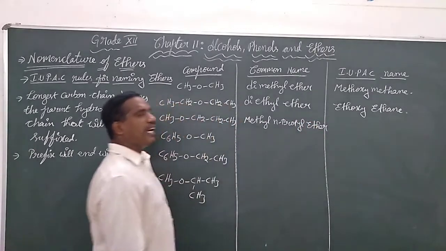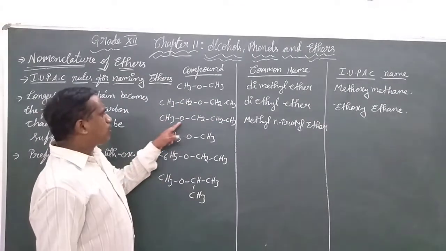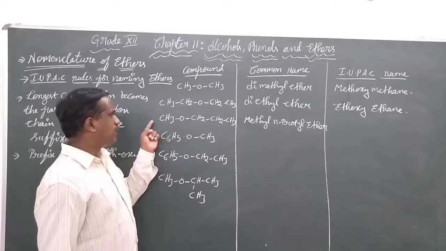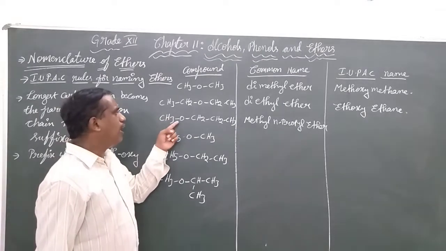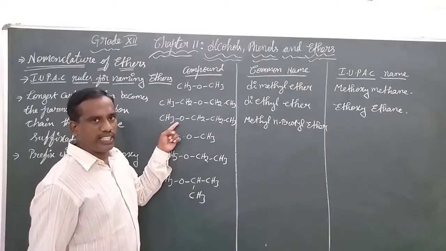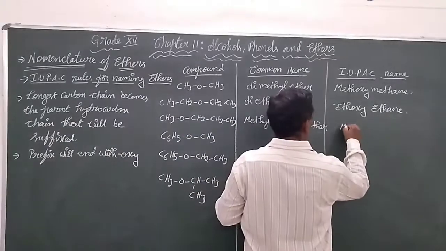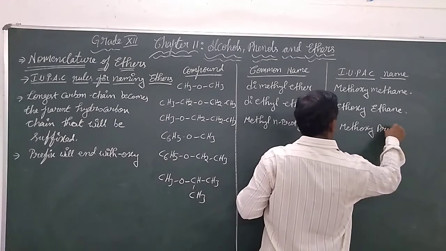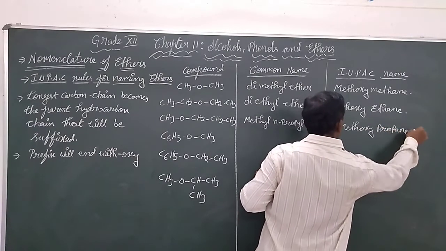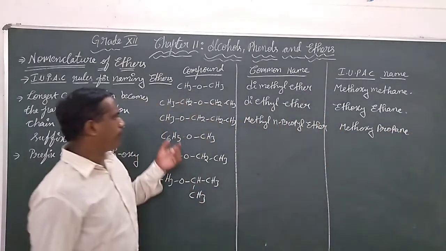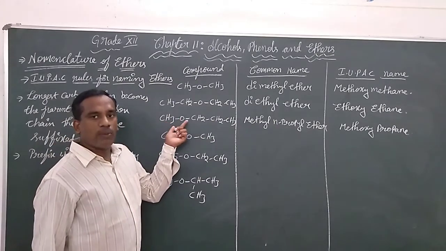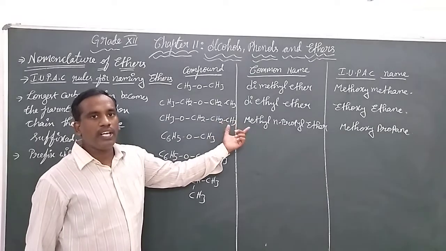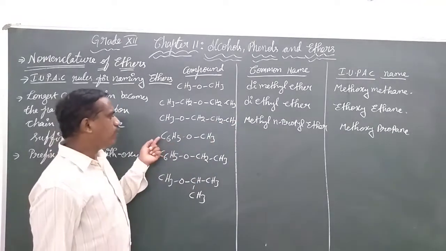And how do we work with IUPAC? The shortest one will be the prefix, and the longest chain will be the suffix. The shortest one will end with oxy. So this is given as methoxypropane. IUPAC's name is methoxypropane. The shortest will be suffixed with oxy, and the longest hydrocarbon chain will be the suffix. Now we have